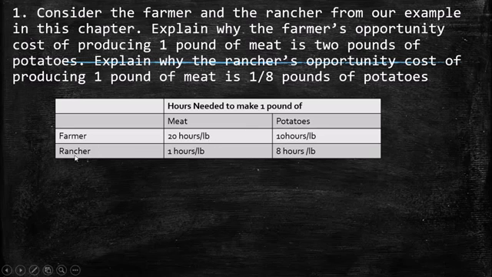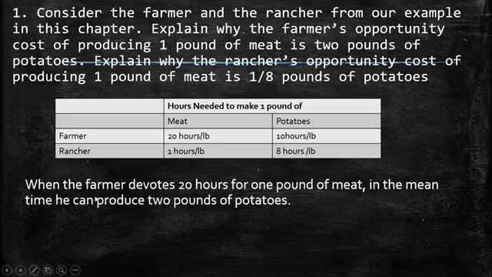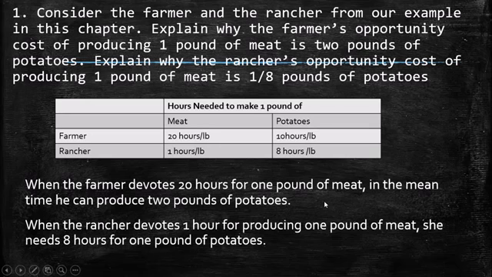On the other side, the rancher needs 1 hour for producing 1 pound of meat and 8 hours for producing 1 pound of potato. So we know when the farmer devotes 20 hours in order to produce 1 pound of meat, in the meantime he can produce 2 pounds of potatoes. Okay, so this is the opportunity cost. What he gives up, in this case 20 hours for 1 pound of meat. In the meantime he can produce 2 pounds of potatoes.